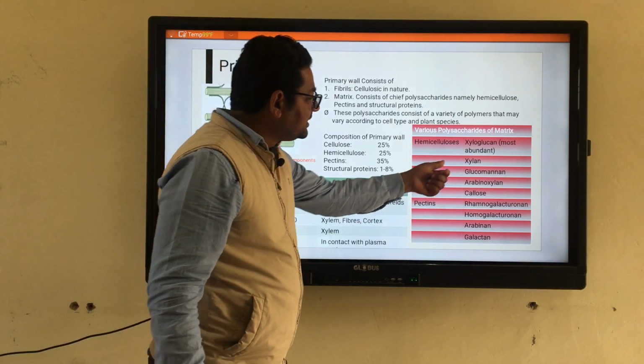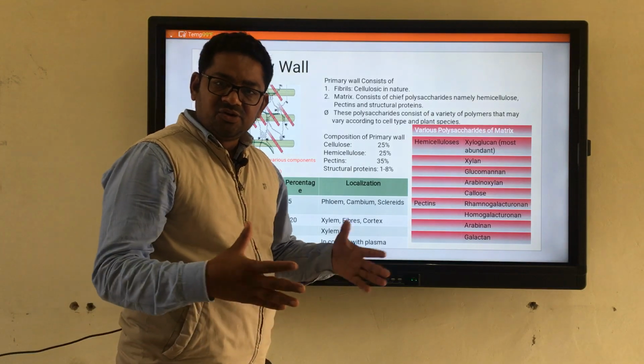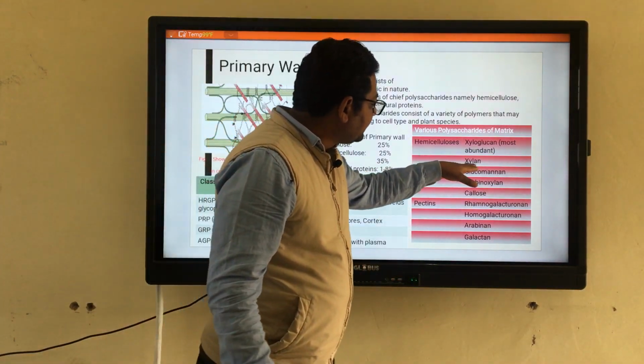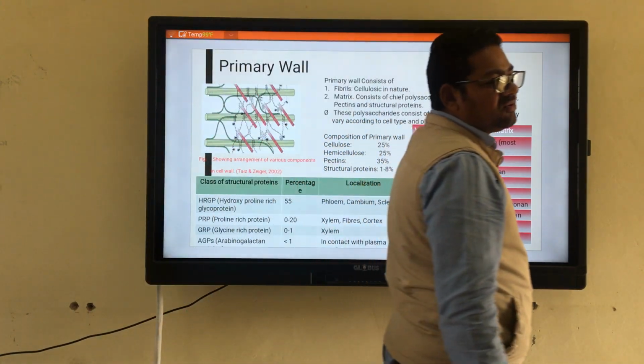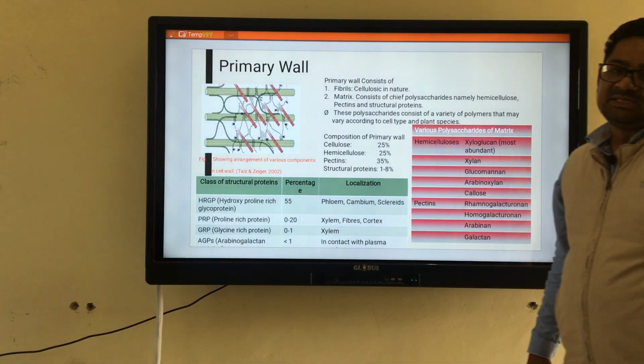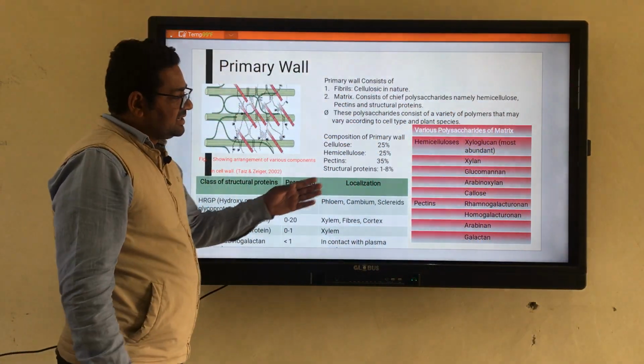Along with xyloglucan there are xylans, which means there is no glucose backbone; there is a polymerization chain consisting of xylose. In the same way there are glucomannans, where the backbone consists of mannose, and that mannose has various branches, and these branches have glucose.